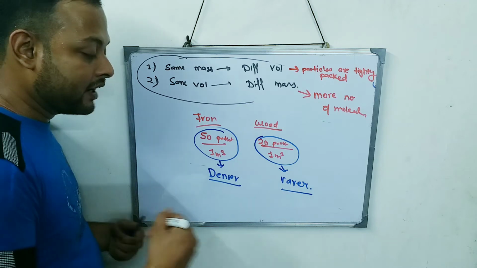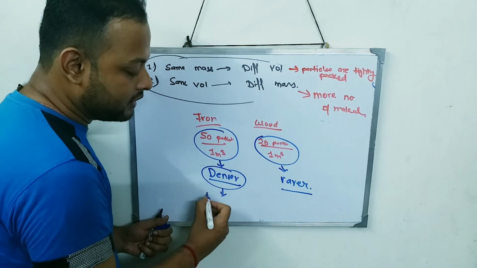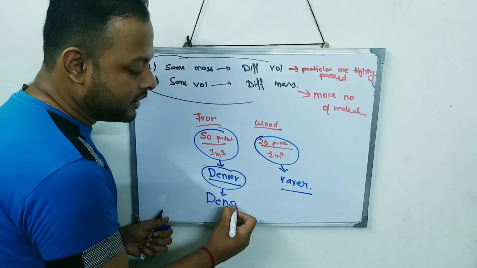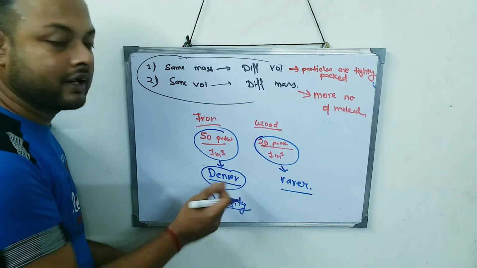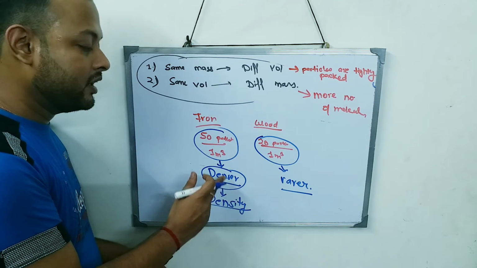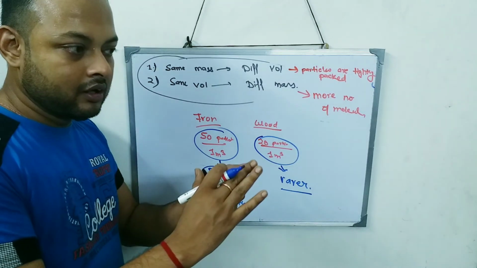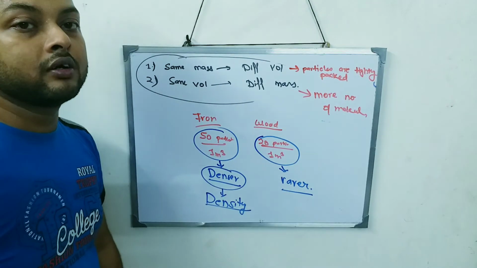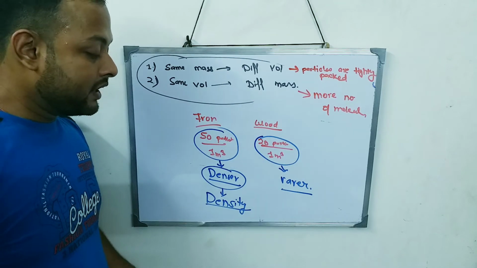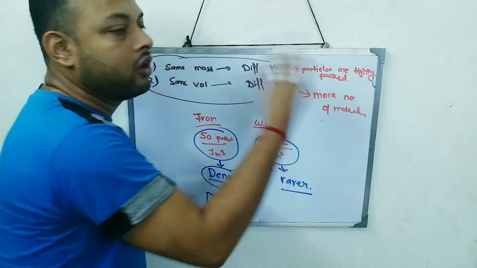And since iron is denser, from denser comes a word known as density. If it has more number of particles in the same volume, then we say it is more dense. So density is the term which defines all of this.